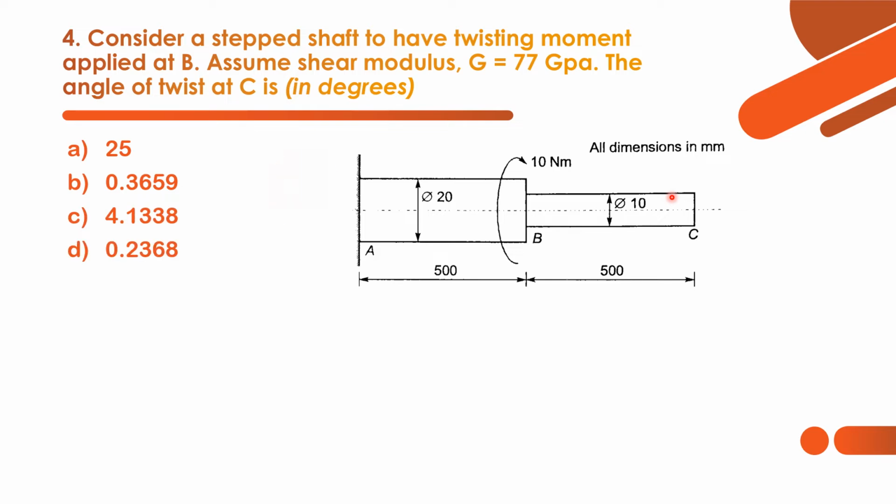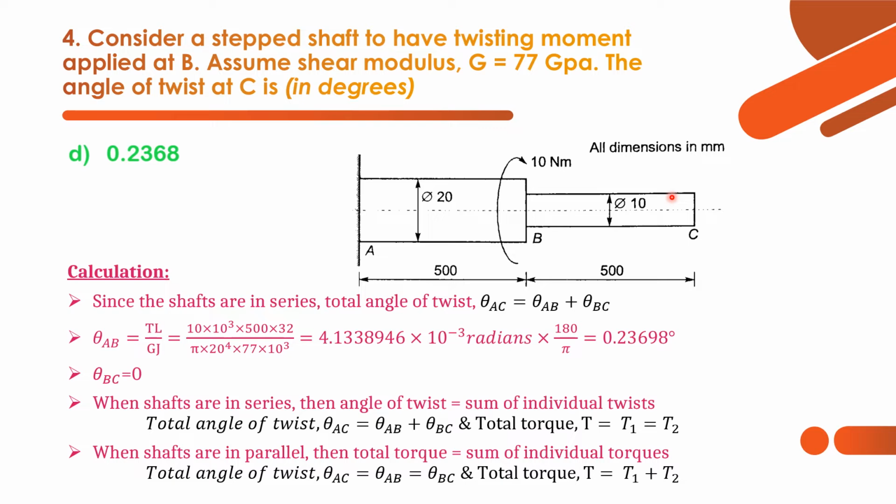This question is based on the concept of shafts in parallel and shafts in series. We have to use that concept to evaluate the answer for this. Here the angular twist at C is found as option D, 0.2368 degrees. Now we shall see the concept of shaft in series and parallel. Since the shafts are in series, what actually does shafts in series mean? When the shafts are in series, then the angular twist will be the sum of the individuals.